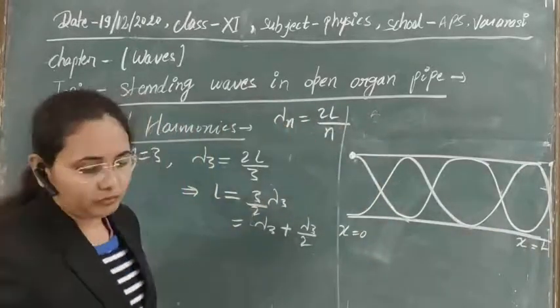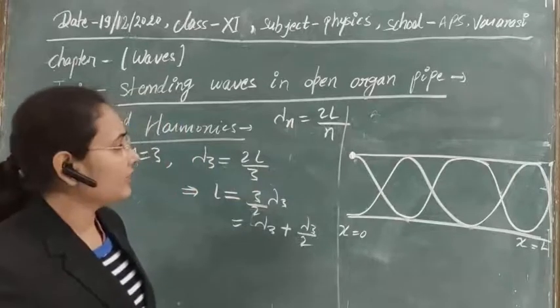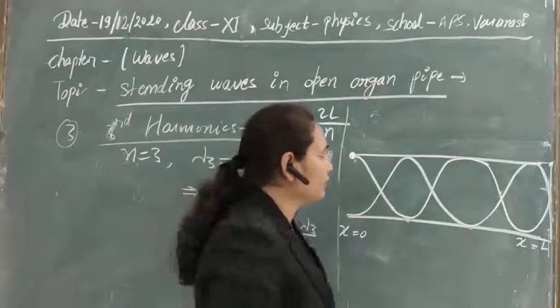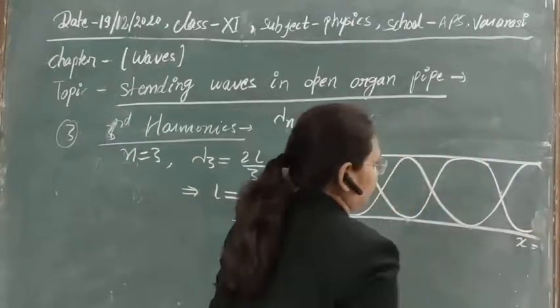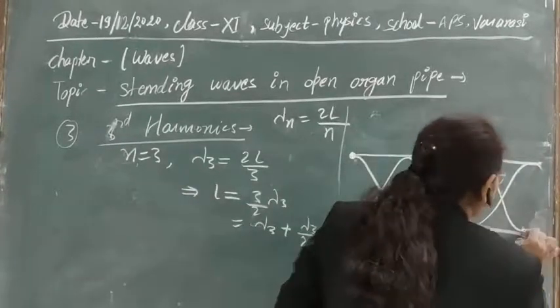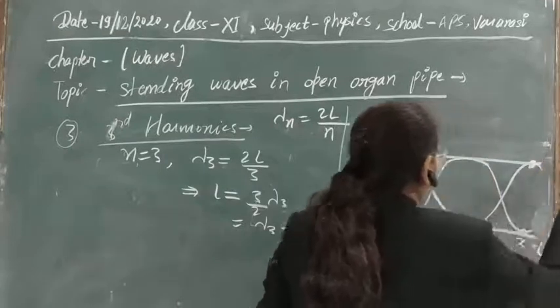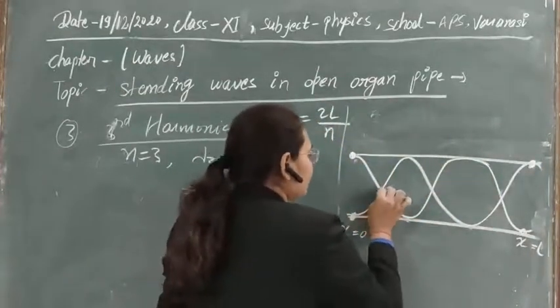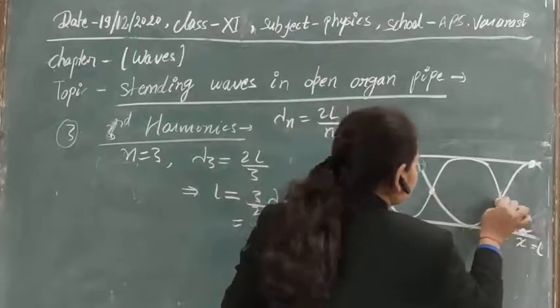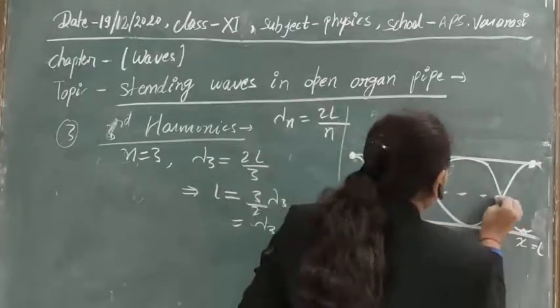And what are the nodes here that we are getting? Yes, this is L. So here we are getting antinodes, and here nodes we are getting, that is this.